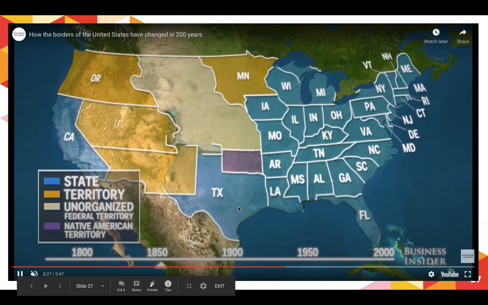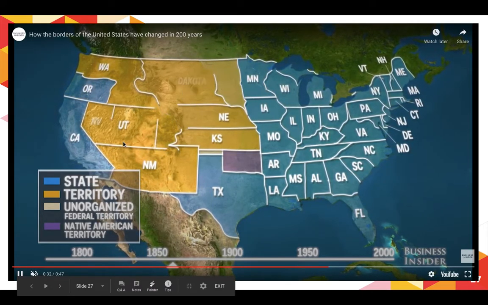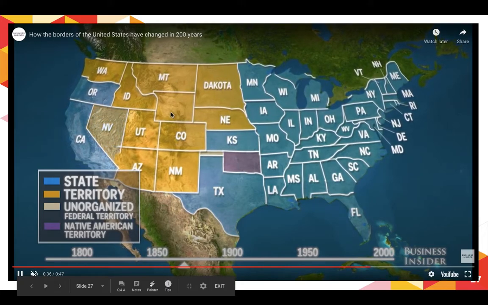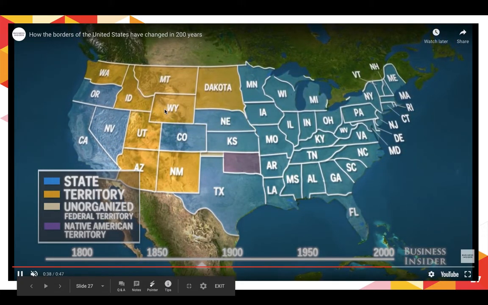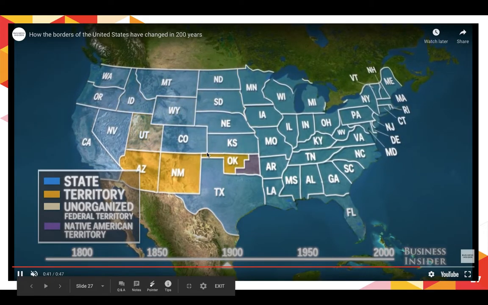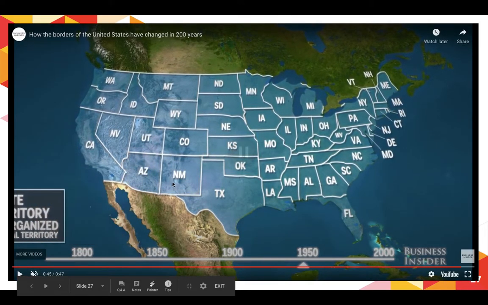And then we move into the late 1800s. We're getting some of these states out here today. Idaho, Montana, Utah, Colorado, Wyoming. Now, keep in mind, when they're orange, they're only territories. It's not until they turn blue on this map that they're official states. So finally, Oklahoma, New Mexico, and Arizona are the only holdouts, and there we go. Okay, and then eventually we're going to get Hawaii and Alaska.